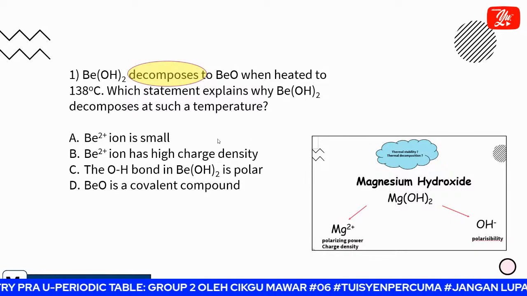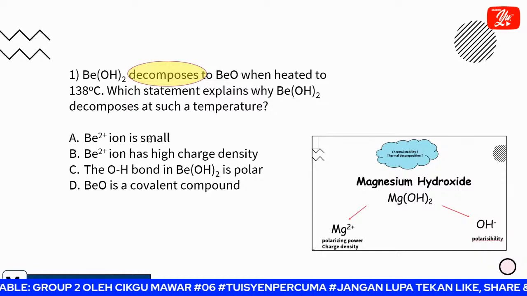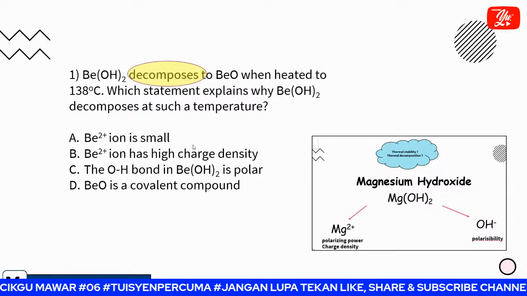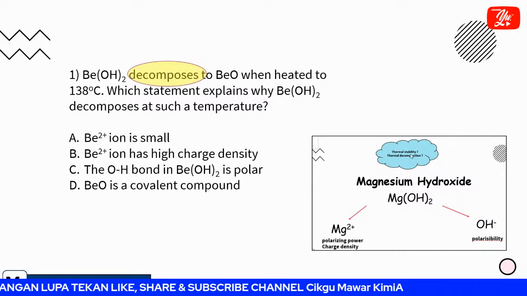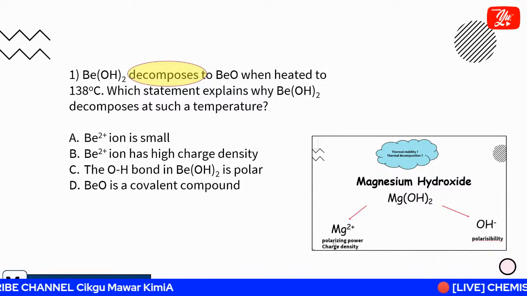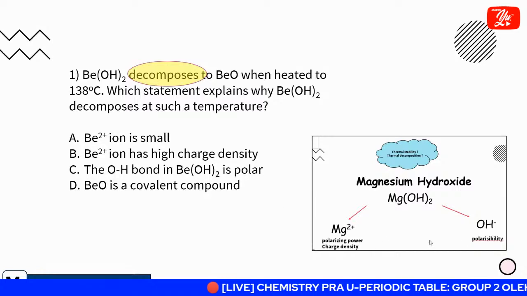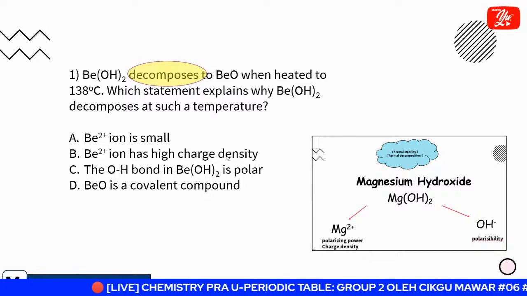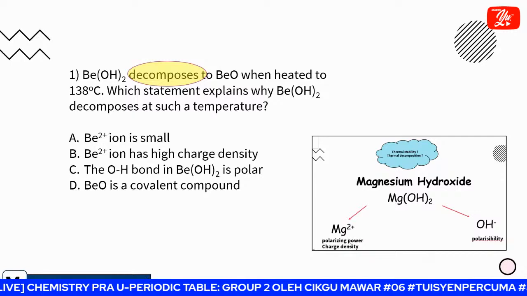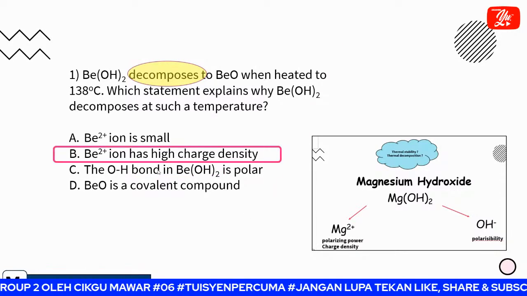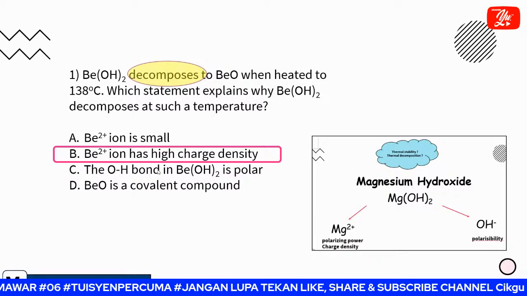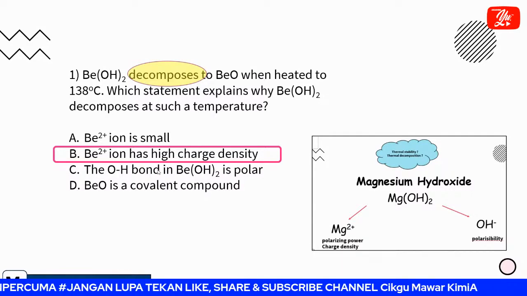Okay, so for sure we know that the beryllium ion is very small compared to the others, but it's not the accurate answer, because when we talk about decomposition, we talk about the thermal stability of group 2. These are the main keywords that must be in the answer. This option didn't explain polarizing power or polarizability, but it has charge density. Charge density relates to the polarizing power. So we can say that the beryllium ion has higher charge density. Okay, that one is the answer. That is how you tackle an objective question.